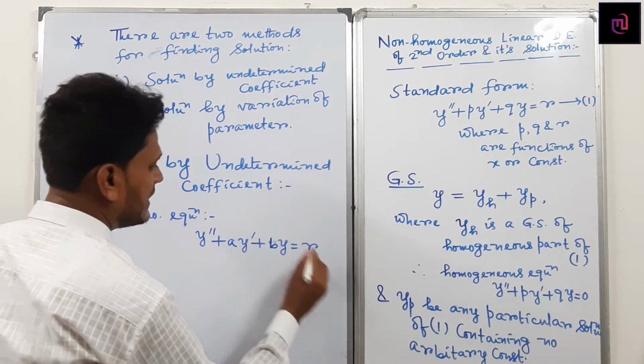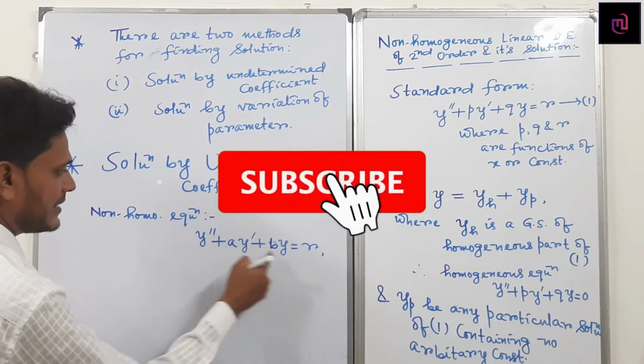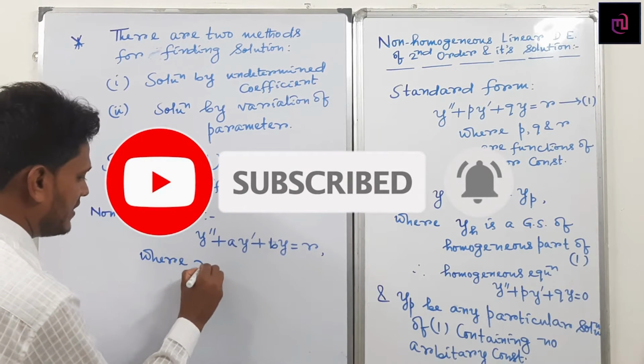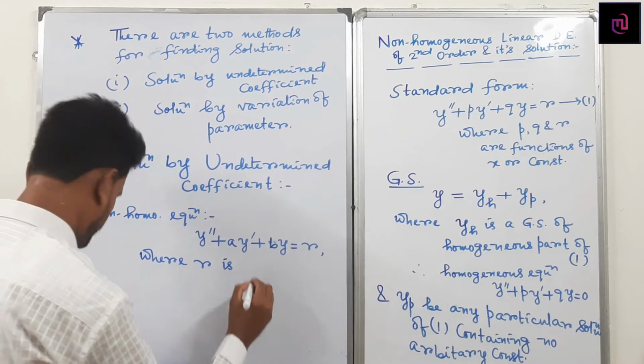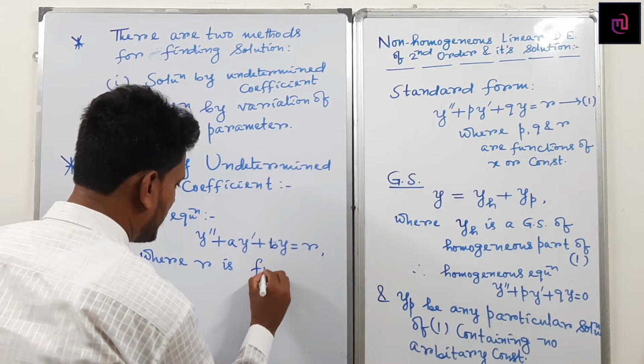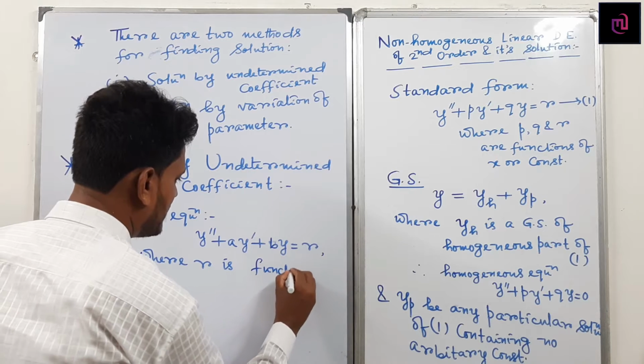So can I write here r(x), where a and b are two arbitrary constants?